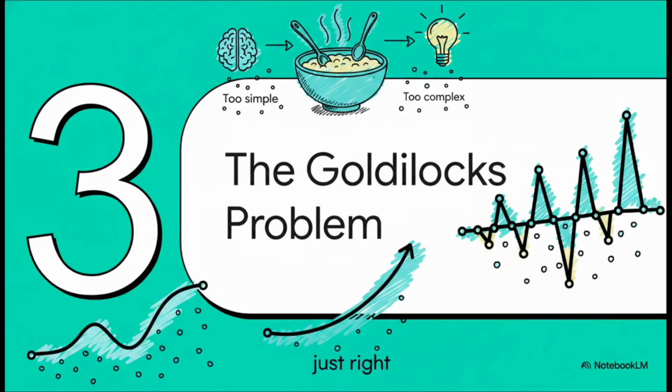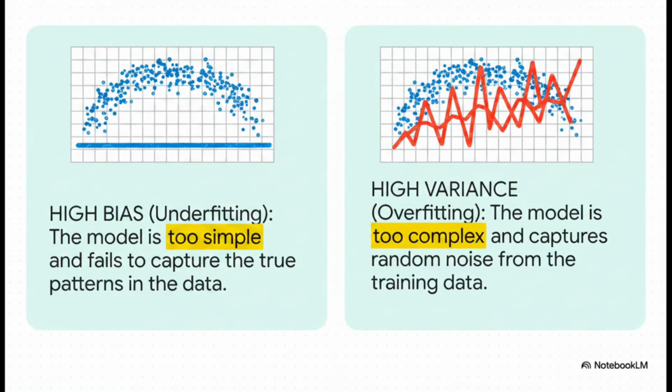So this brings us to this fundamental tension in machine learning, something I like to call the Goldilocks problem. We are constantly searching for a model that is just right, not too simple, and definitely not too complex. See, on one side, you've got a model with high bias, which is called underfitting. It's just too simple. Imagine trying to describe a beautiful, complex curve using just a straight ruler. It's going to miss all the important details.